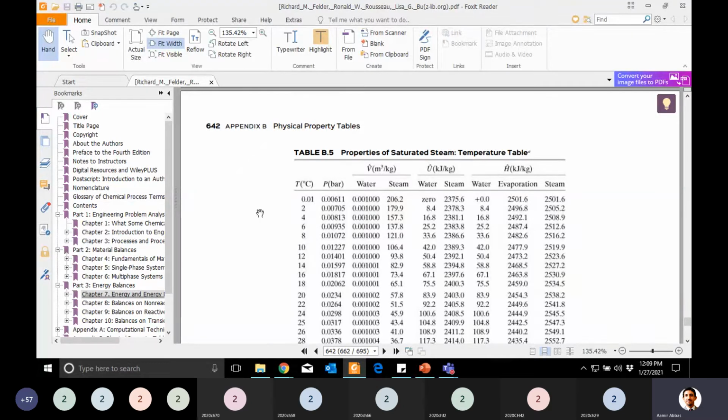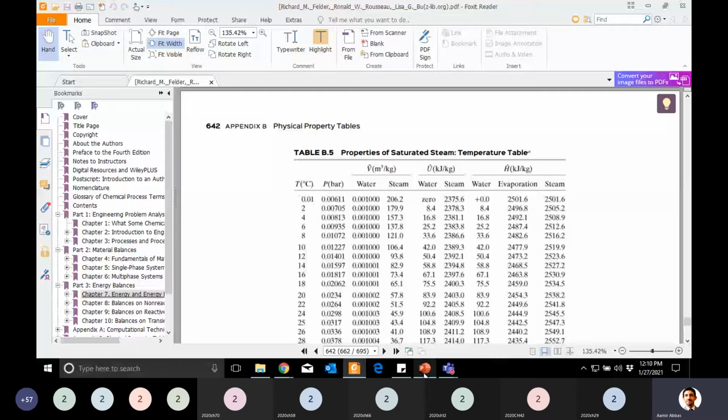Can any one of you read what properties are given here? Sir, specific volume, specific internal energy, and specific enthalpy. Good. Specific volume, specific internal energy, specific enthalpy, and below those you can see there are two columns for each of those. Can you see? Yes, sir. Water and steam. For any given condition, the specific volume, specific internal energy, and enthalpy are given for both. Either water, which is definitely in liquid form, or if at that pressure you have produced steam. So properties of both water as well as steam are given here.